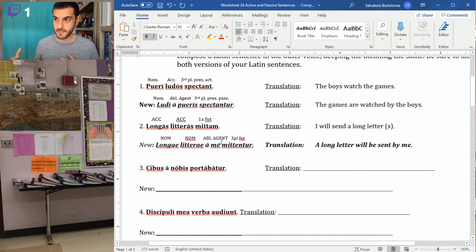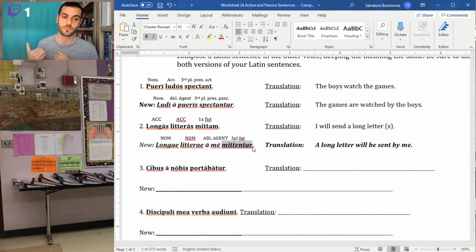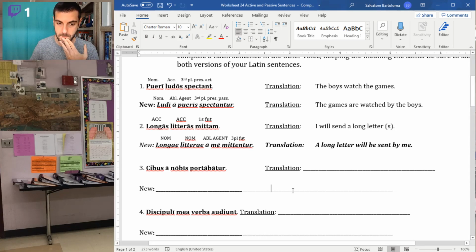So backing up a little bit, first step, translate the original sentence. I will send a long letter. Switch it around in English. A long letter will be sent by me. Long letter is now the subject. That's why it's nominative. By me becomes the ablative of agent. And then mittentur, third person, because now the subject is the letter as opposed to I. That's the name of the game. Okay?